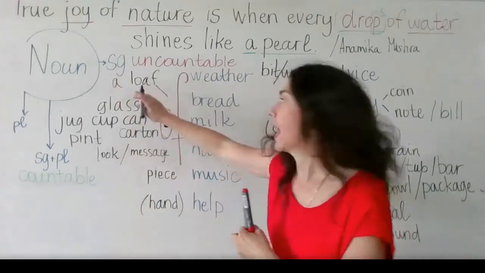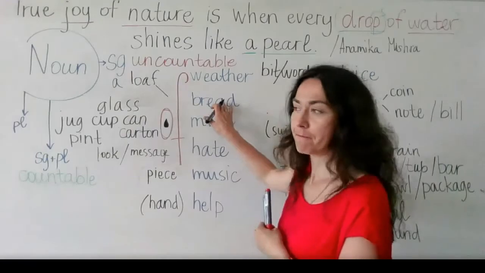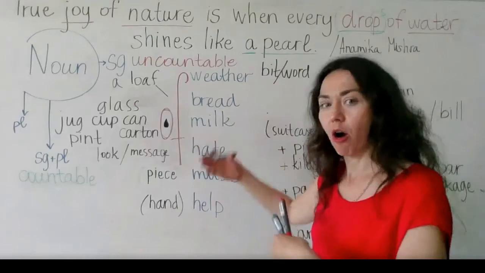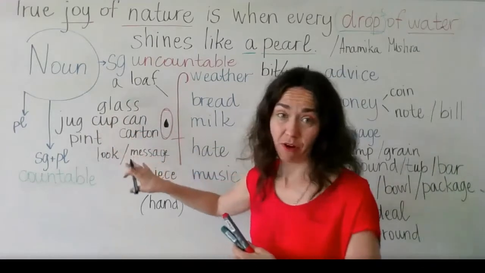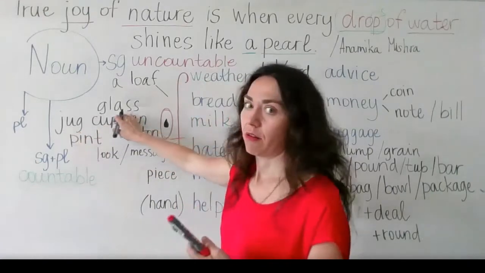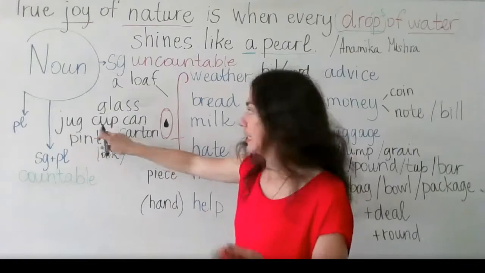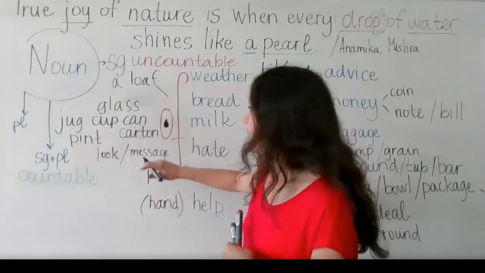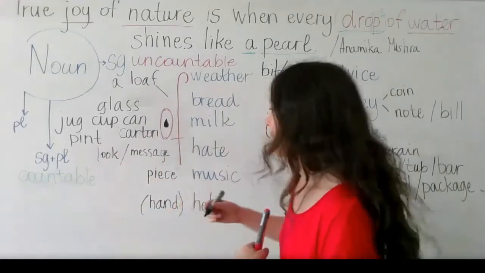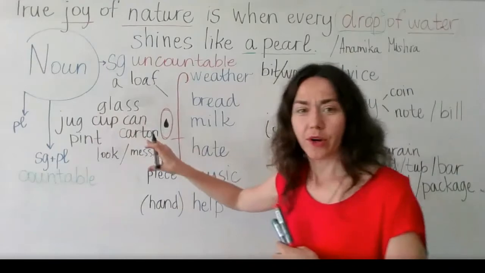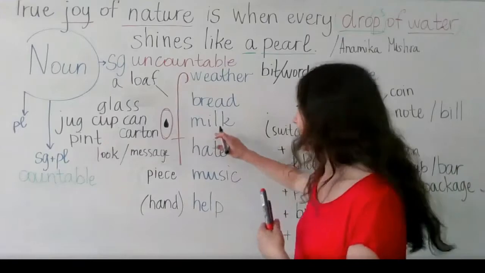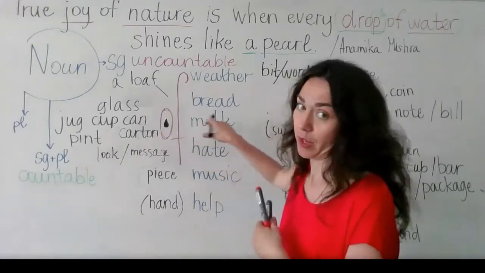You can count this noun, a loaf of bread. When it comes to liquids like milk, tea, coffee, you can use different words, of course. For example, a jug of water, a glass of wine, a cup of tea, a can of cola, a carton of milk, a pint of beer. So you see many different words. And then don't forget to use of, and you mention what you speak about. In this case, we have milk, so let's say a carton of milk.